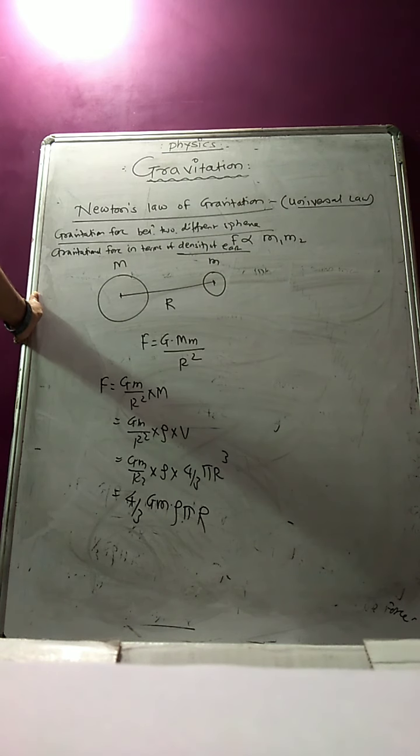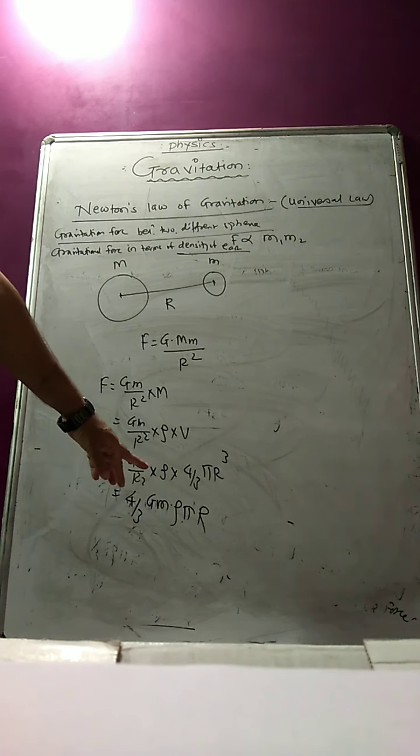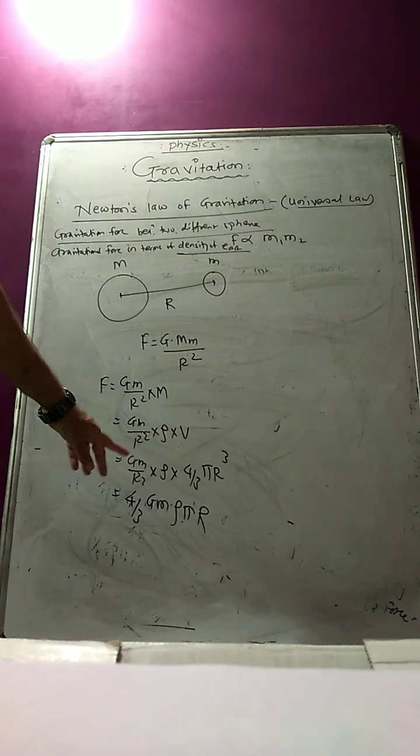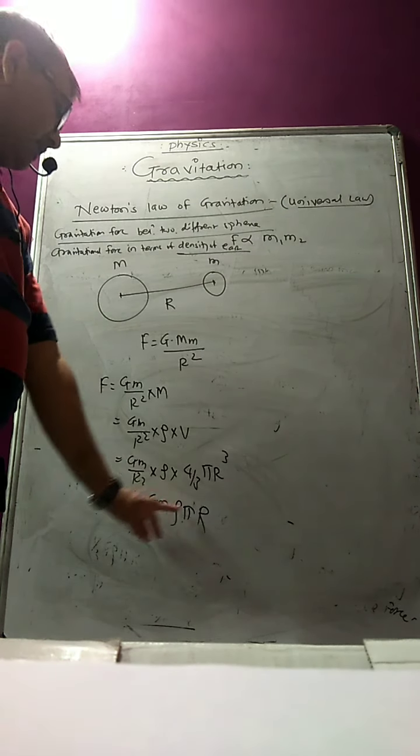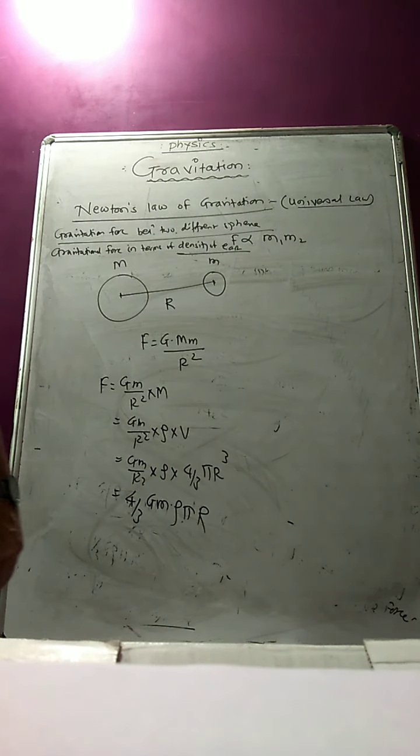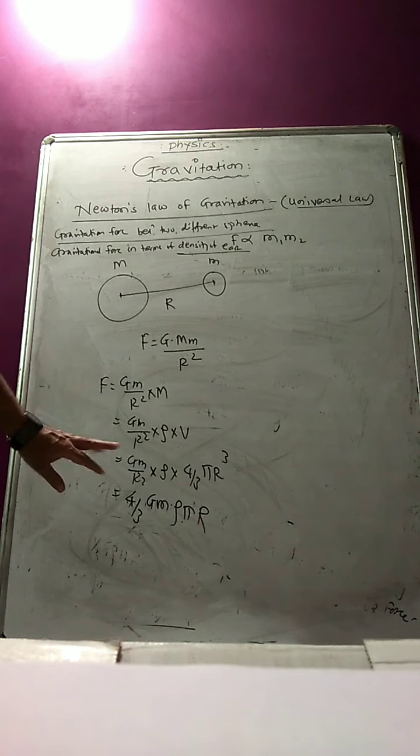So therefore the answer will be 4/3 pi into rho into G into r into m. Means F is directly proportional to R_E, talking about the density.